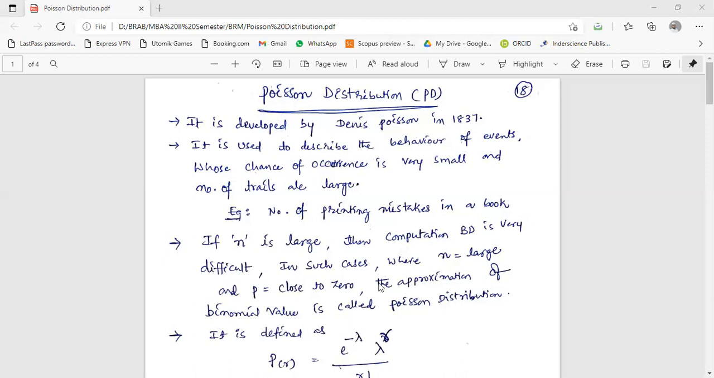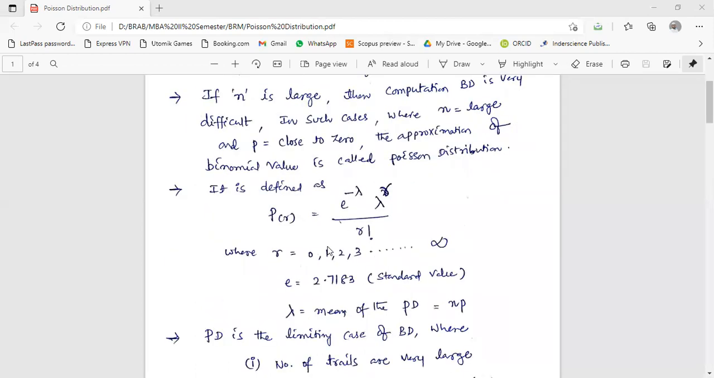So here the formula for Poisson distribution is P of r is equal to e power minus lambda into lambda power r divided by r factorial. Where r is the random variable, it can take any value. It may be 0, 1, 2, 3 up to infinity. And e is 2.7183. It is a standard value. This value you can see in the Poisson distribution table. You can just Google Poisson distribution table. You will get these values. We have to use tables from this now for these problems.